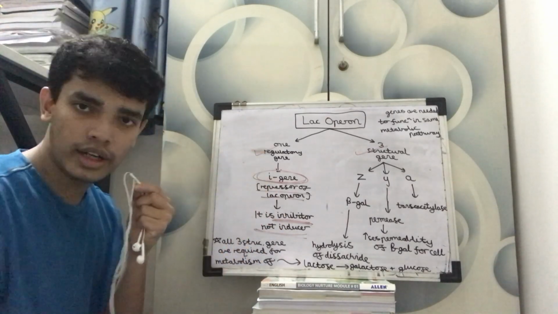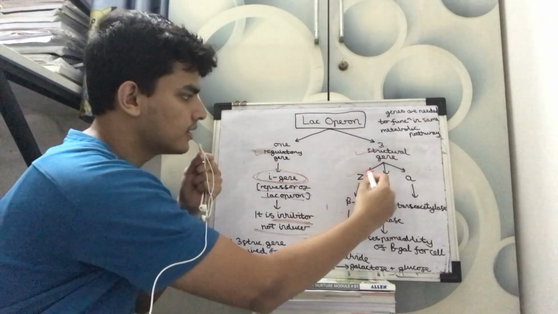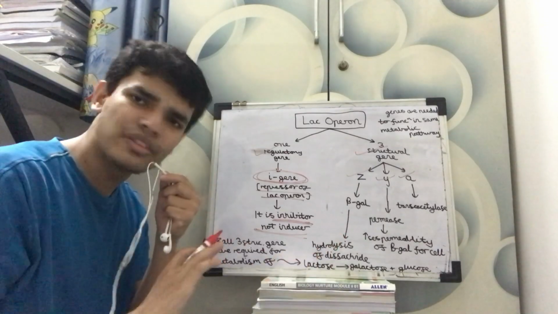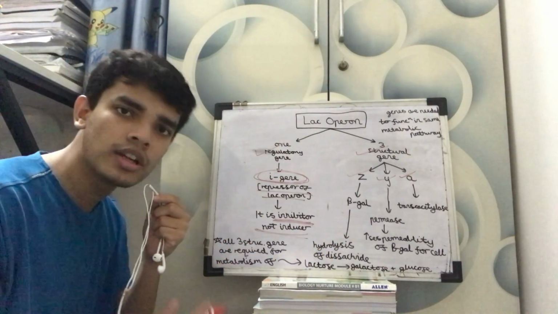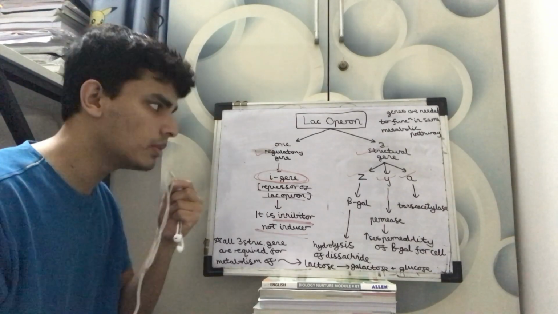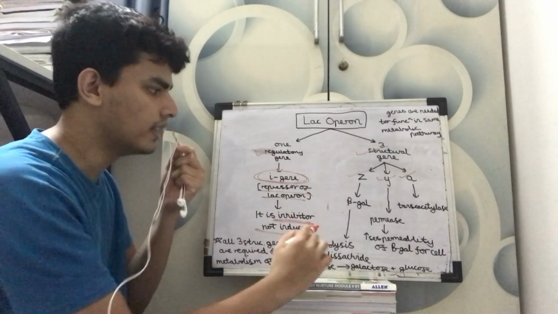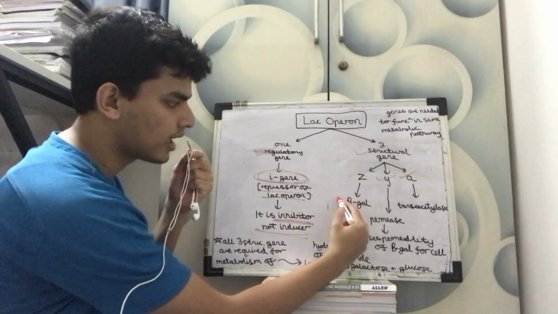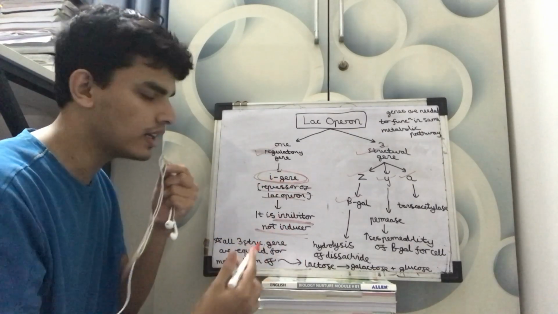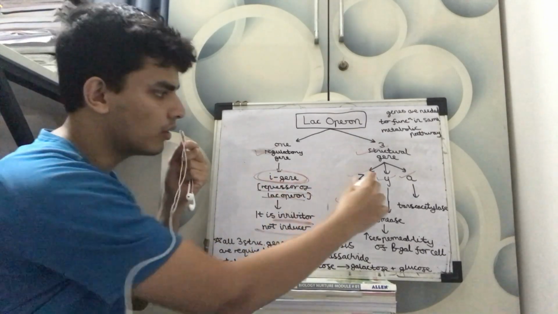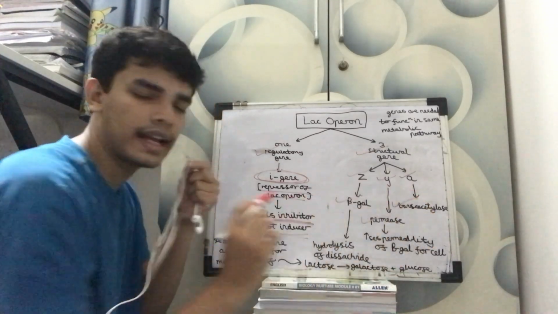So this is the regulatory gene, and there are three structural genes. What are the three structural genes? There are Z, Y, and A. This is very simple. If you revise it 4 or 5 times after I teach you and you make your notes, this will be very clear. So the three structural genes are Z, Y, and A. Z transcribes beta galactosidase, called beta-gal in short form. Y gene transcribes permease, and A gene transcribes transacetylase.